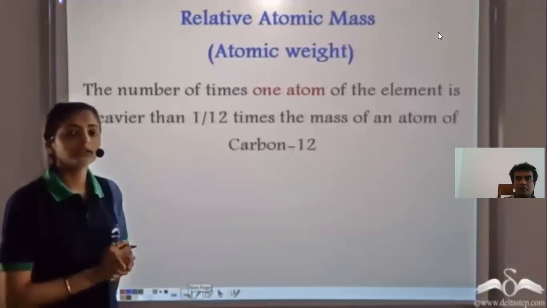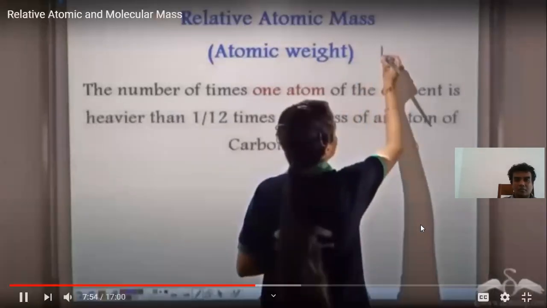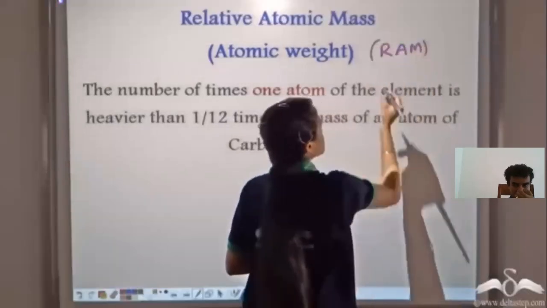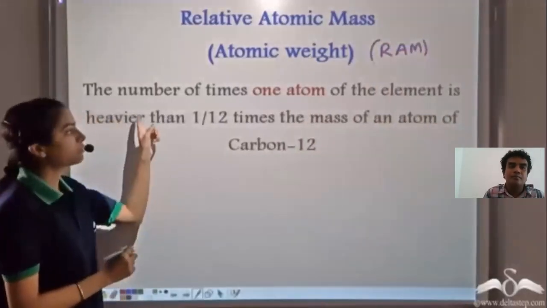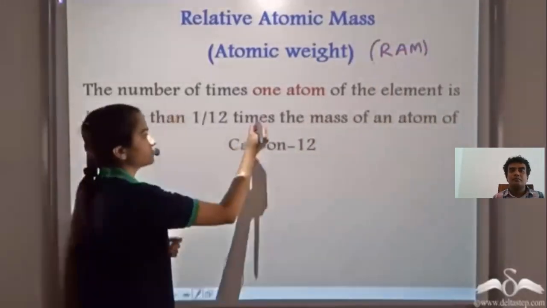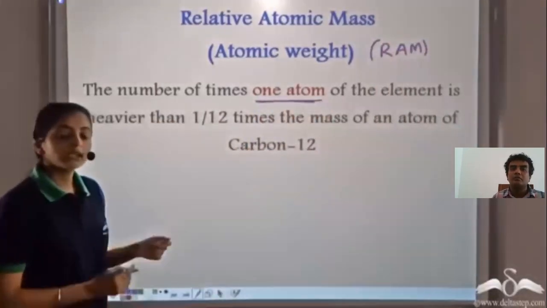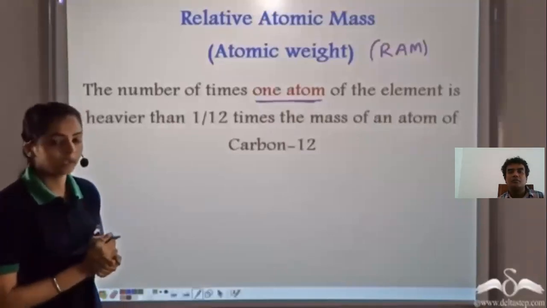So we have seen that the relative atomic mass, which can be abbreviated as RAM and which is also known as the atomic weight, is the number of times one atom of the element is heavier than 1/12 the mass of one carbon-12 atom.